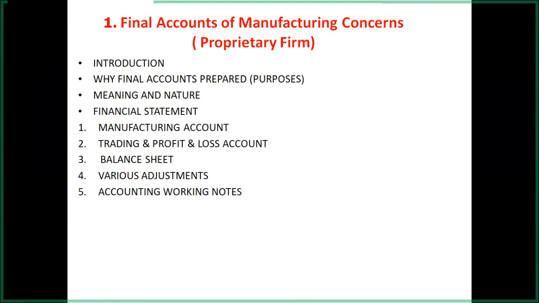In the case of prepaid, if we deduct it from a particular item, then outstanding is recorded on the liability side, and the prepaid will be recorded on the asset side. That is the main thing to take into consideration.